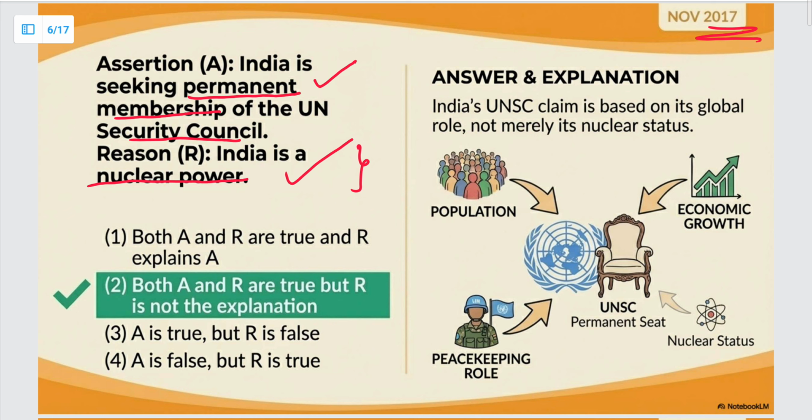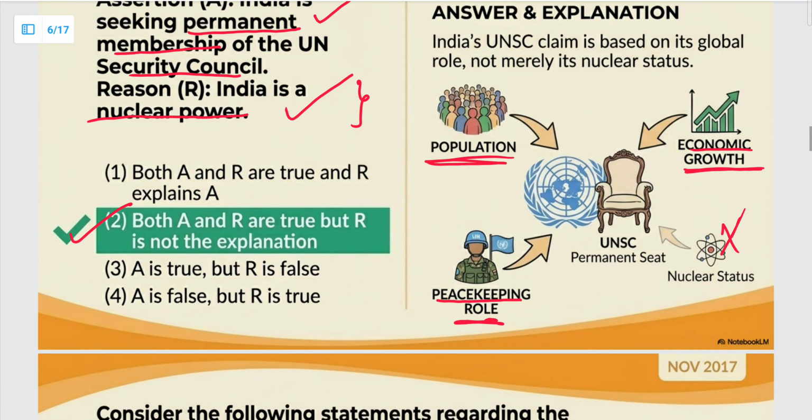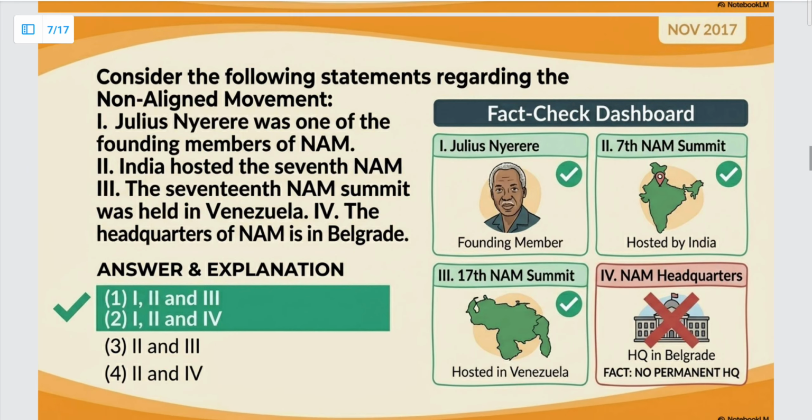It is asking for the permanent membership because of its population, high economic growth rate, the role played by its troops in peacekeeping, and nuclear status is not a contributing factor. ठीक है? So the answer is second. Both A and R are true, but R is not the correct explanation.